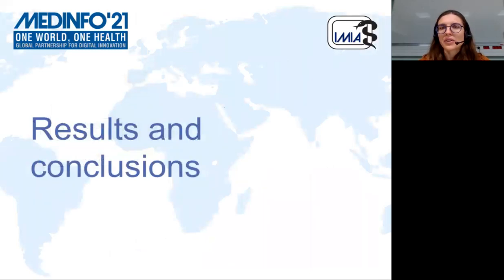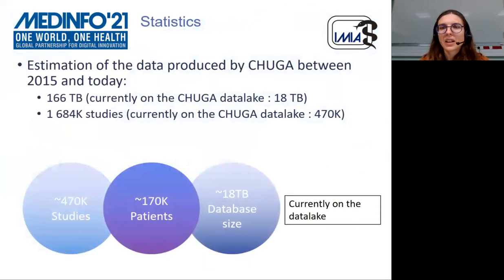Results and conclusion. First of all, some statistics. We estimate the medical image data produced by the Hospital of Grenoble since 2015 at 160 terabytes. Currently, 470 imaging exams have been integrated into the data lake, that is about 18 terabytes.